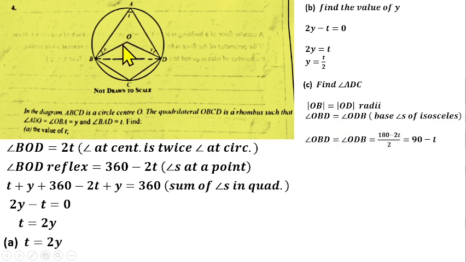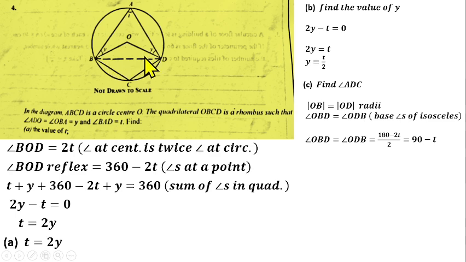By removing this angle at the center, which is 2t, from 180 degrees, and whatever we get divided by 2. So you have 180 minus 2t over 2. You can factorize 2 at the numerator here, 2 is common, so we have 2 into 90 minus t. So that 2 will cancel 2, and you have 90 minus t. So that means the angle here, angle OBD, is 90 minus t.